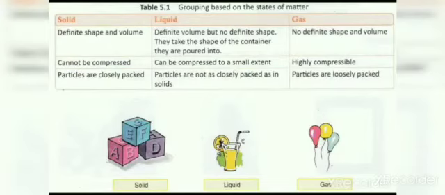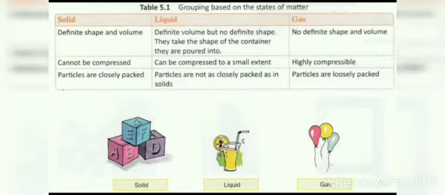Now after that we will discuss grouping based on the states of matter. On the basis of this, some materials or substances are classified into three types: solid, liquid and gases. Let's learn one by one. Solid: solids have definite shape and volume. Liquid: definite volume but no definite shape. They take the shape of the container they are poured into.